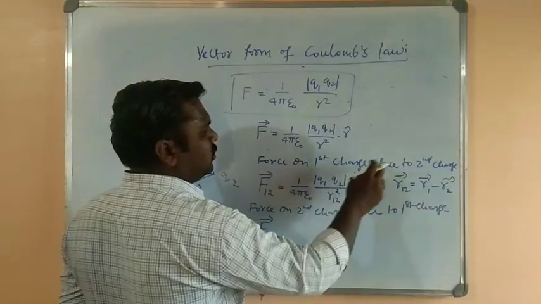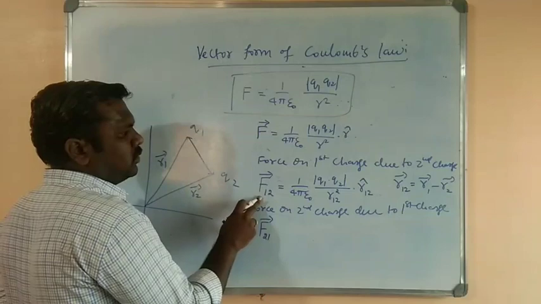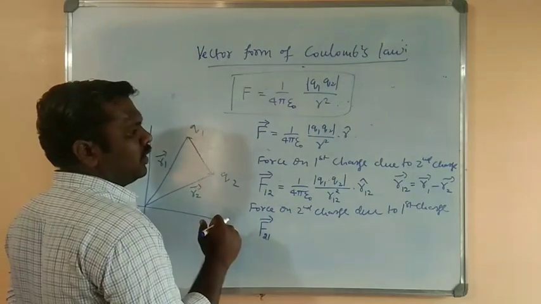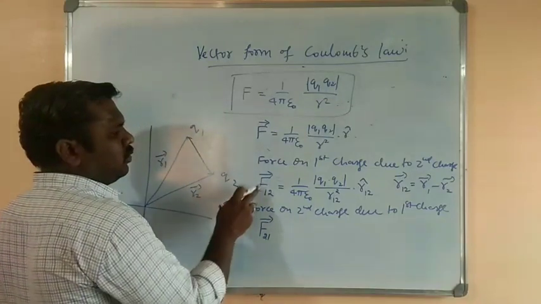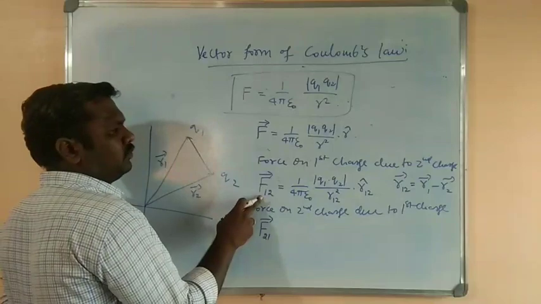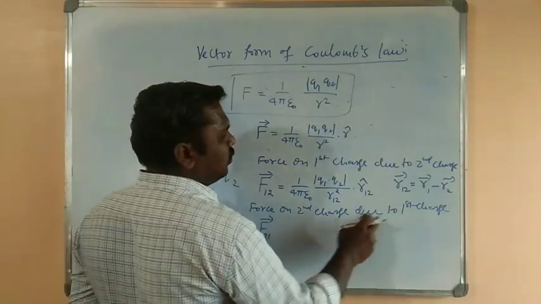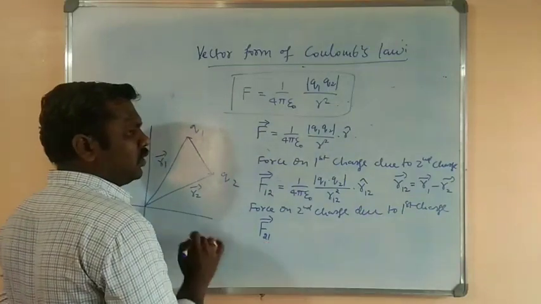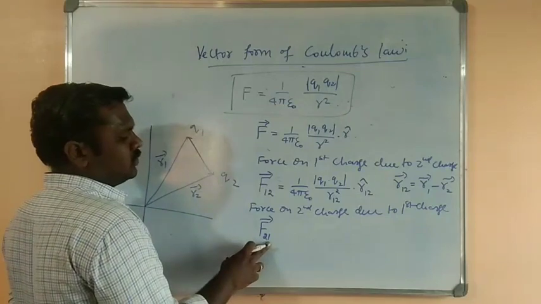Force on the first charge due to the second charge is F12. I edited it, but unfortunately the edit was not saved. So make force on the first charge due to the second charge as F12. In the same way, the force acting on the second charge due to the first charge is F21, that is, the second charge is experiencing force because of the first charge.